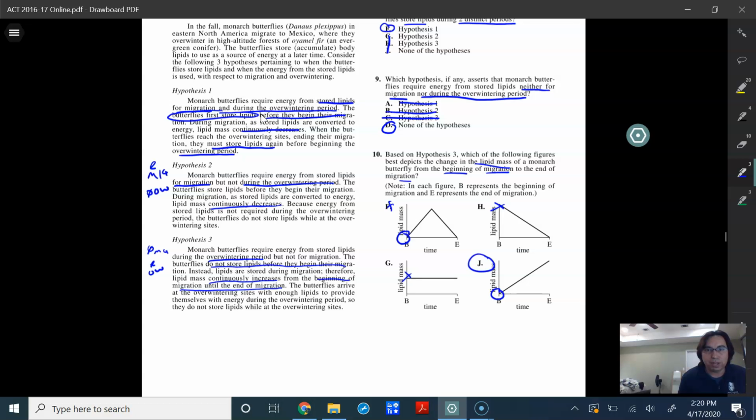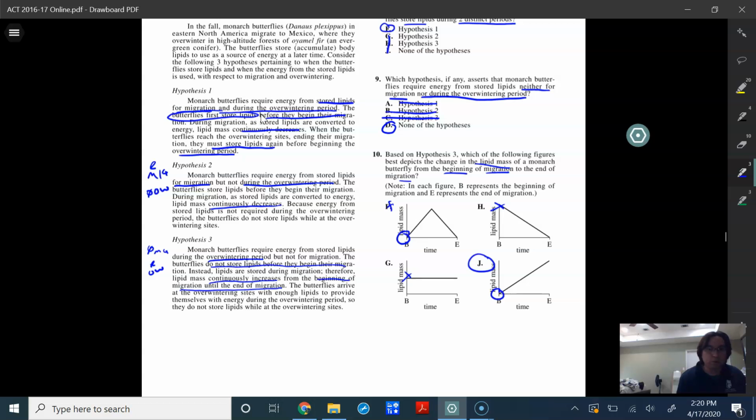Remember, we read that piece before, beginning the overwintering period. And the question asks which hypothesis would likely claim that to ensure the butterflies can store lipids for overwintering, nectar must be present at the overwintering site.